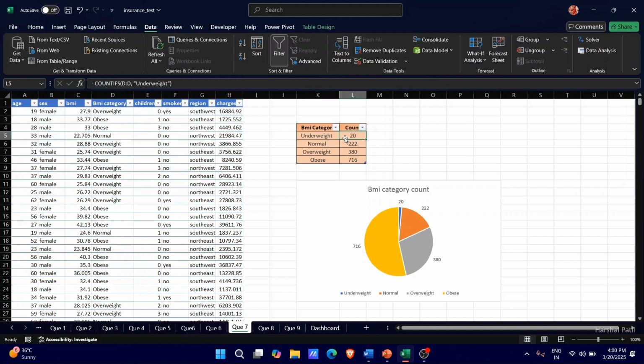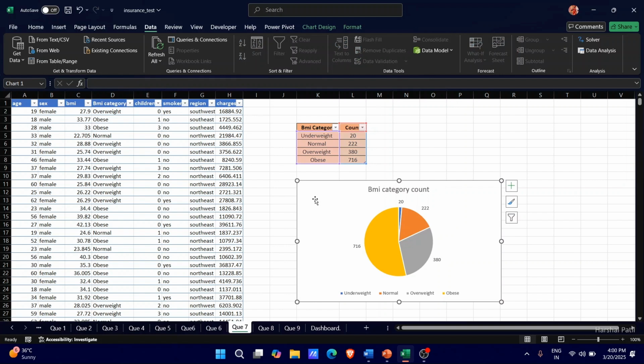We counted the weight category using the COUNTIF function on the BMI category column. And for that, we used the IF function. We have categorized the BMI values into BMI categories: overweight, obese, normal, and underweight. And we compare the values and count using the pie chart.